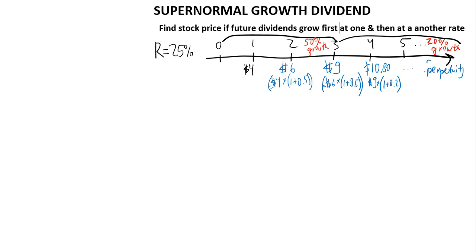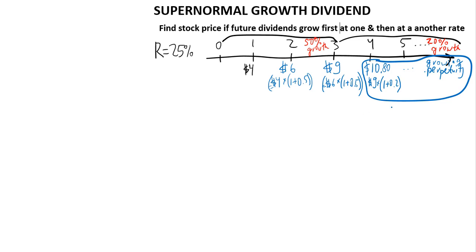And actually this is what we call a growing perpetuity, because a regular perpetuity would mean $10.80 every year after year 3 forever, but that's not what's happening. The dividends will be growing by 20% in perpetuity. Okay, how would we approach this problem? Well, what we have starting year 4 is a growing perpetuity. Year 4 is the year of the first dividend that will then be growing by 20% forever.